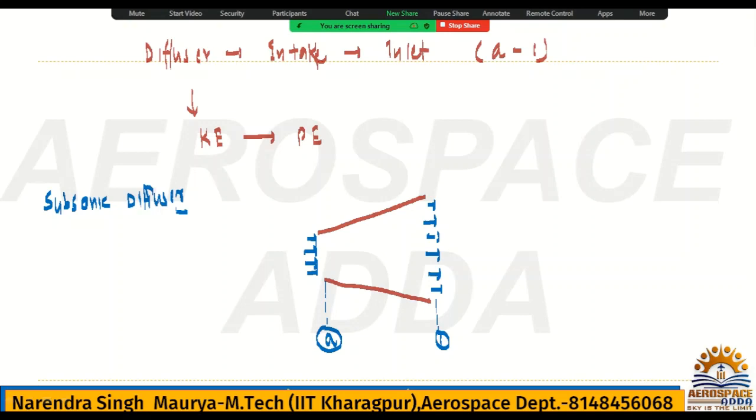For this diffuser, we have two types of efficiency: isentropic efficiency and ram efficiency. I will tell you when to talk about ram efficiency and when about isentropic efficiency. First of all, I will draw the TS plot for this diffuser.